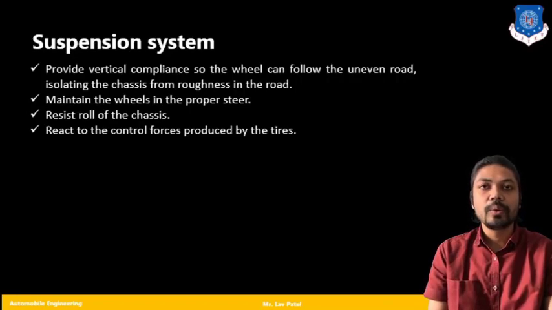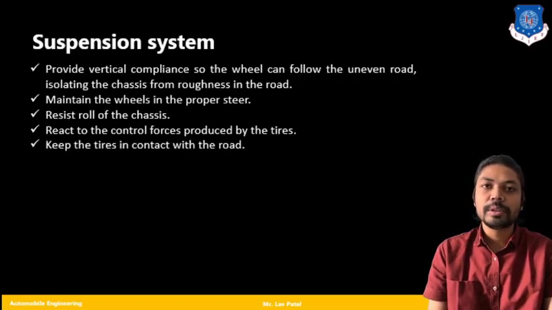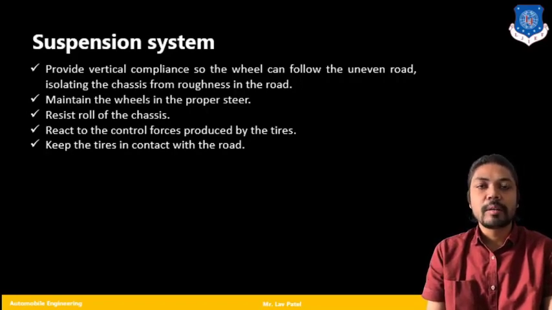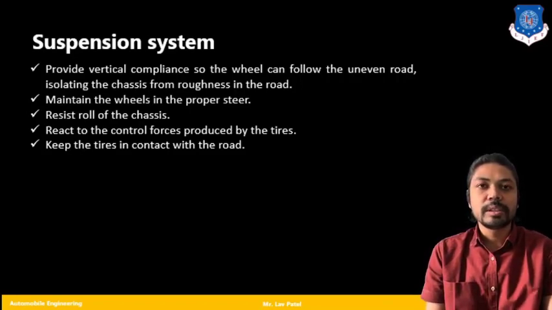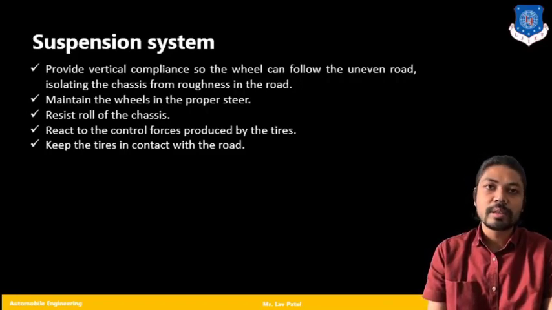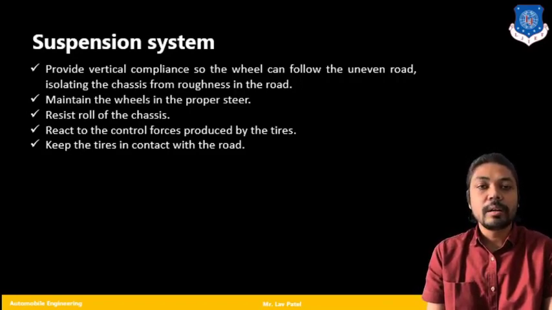Next one is to react to the control forces produced by the tires. We all know that the tires are producing several forces. We have already talked about in our earlier lectures that lateral forces are there, slip angles that are providing lateral force, longitudinal forces are there. Due to those forces, the tire is going to affect my overall suspension system, so we have to keep those forces in mind. Also, last is to keep the tires in contact with the road. For that we have to design a proper suspension system. So these are the main functions or aims of our suspension system.